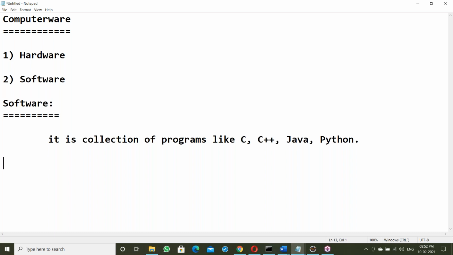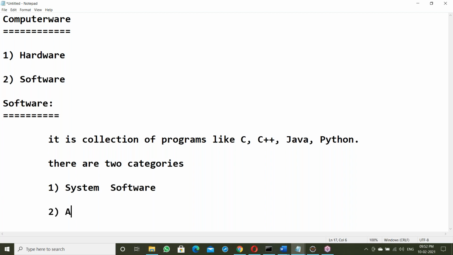Okay, fine. Next, in software, there are two categories. First one, system software. Second one, application software.